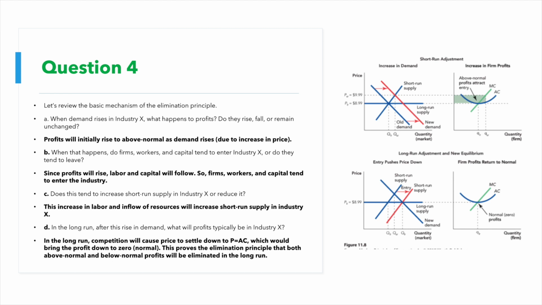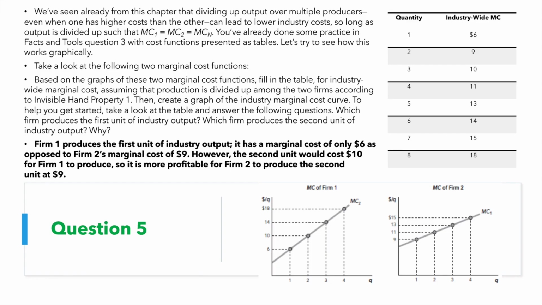So the industry has expanded, and that removes barriers for more firms to be able to enter. This increases the short-run supply in industry X. As more firms enter, they'll be able to supply more. But in the long run, the increased number of firms increases competition, which brings price back down to average cost, which brings profit back down to normal profit. So now no one's making above normal anymore. This is basically a summary of the elimination principle, because both above normal and below normal profits will be eliminated in the long run, in this case above normal.